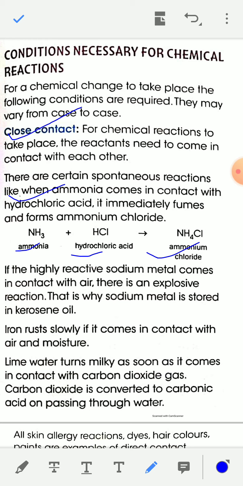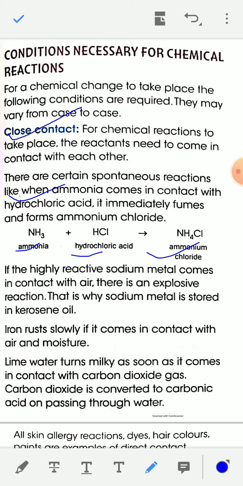Some other examples: highly reactive metals like sodium and potassium, when they come in contact with air, there is an explosive reaction. For this reason, sodium metal is stored in kerosene oil, because it is a highly reactive metal.